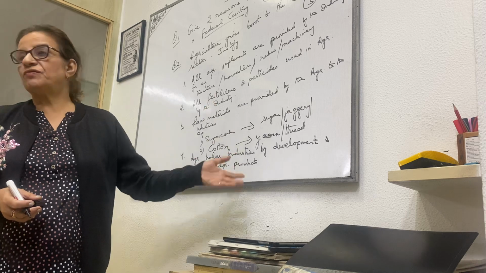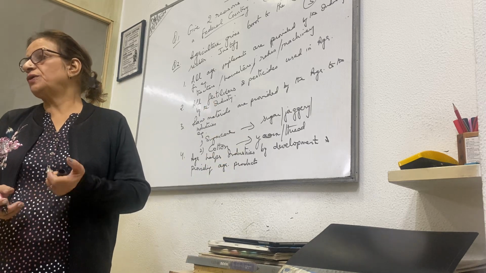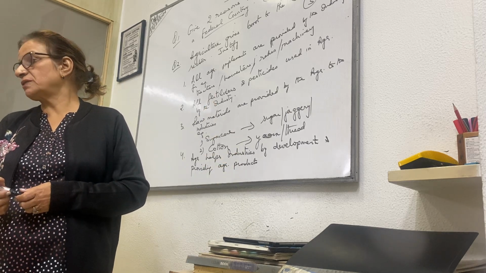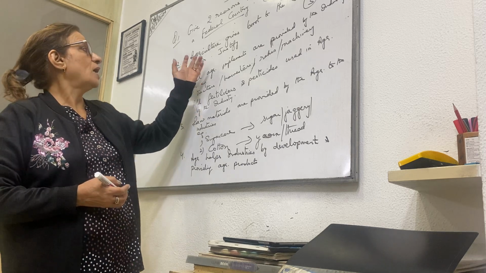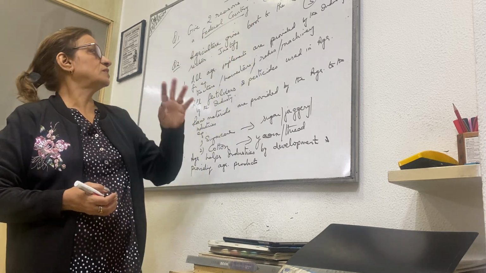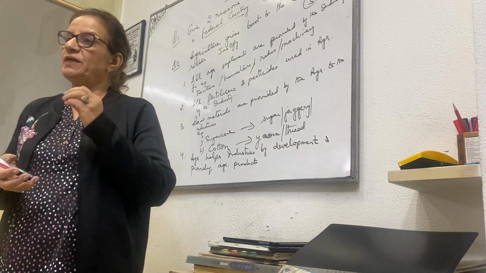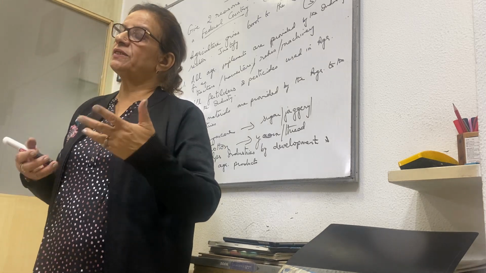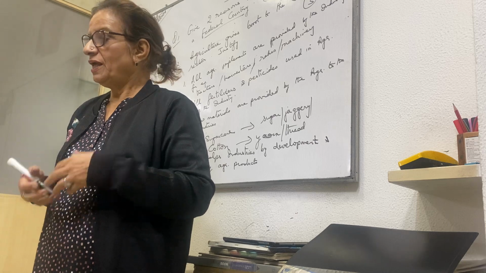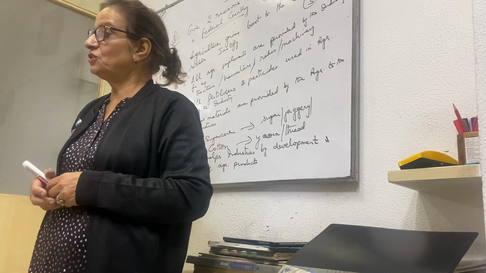Okay, so you can get 3, 4, 5 points, whatever. So even if you give 3 points, you get 3 marks. Okay, so our question was agriculture gives boost to the industrial sector, justify. So the agriculture is the main state which helps the industries to grow, and the country becomes economically strong.